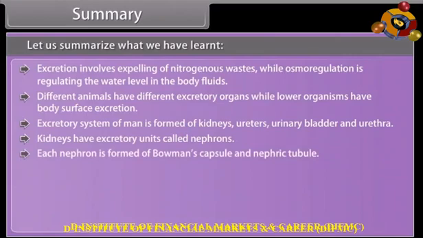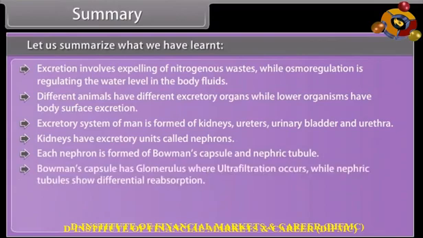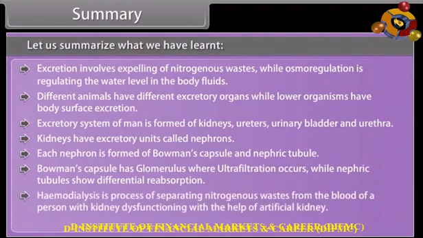Each nephron is formed of Bowman's capsule and nephric tubule. Bowman's capsule has glomerulus where ultrafiltration occurs while nephric tubules show differential reabsorption. Hemodialysis is a process of separating nitrogenous wastes from the blood of a person with kidney dysfunctioning with the help of artificial kidney. In plants, oxygen and excess water is released through stomata.